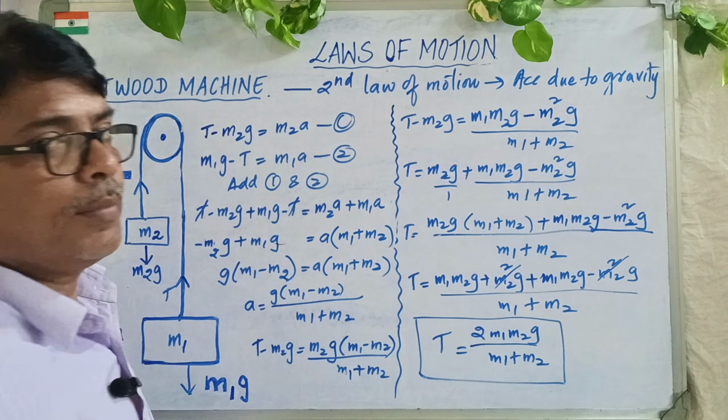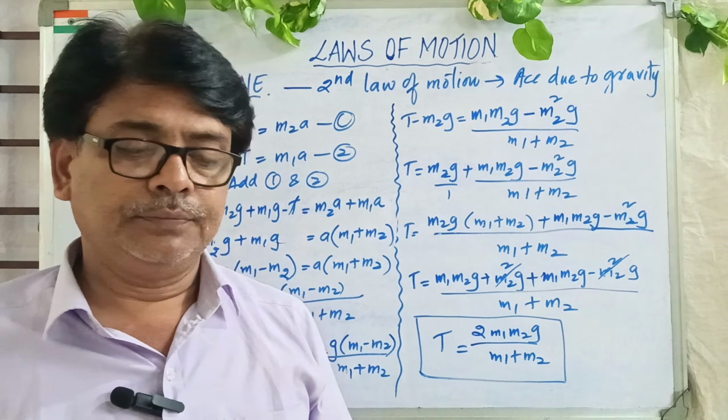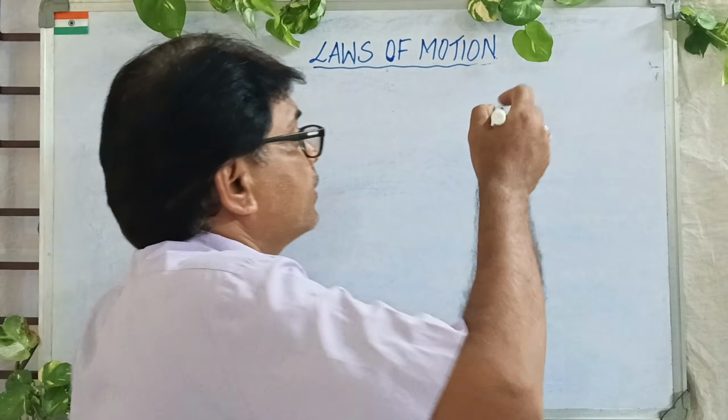This is according to the Atwood machine derivation. Now we will see Newton's third law of motion. As everybody knows, every action has an equal and opposite reaction. So how is it generally represented?